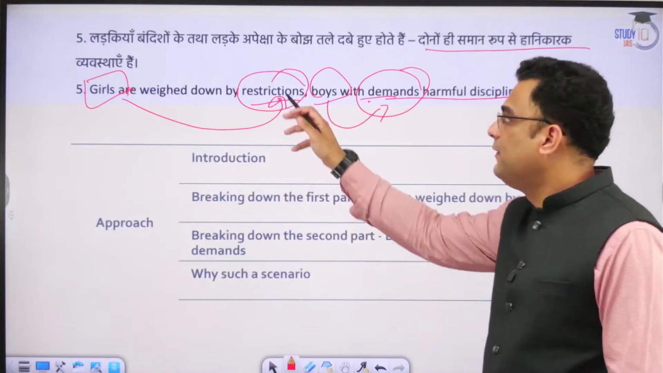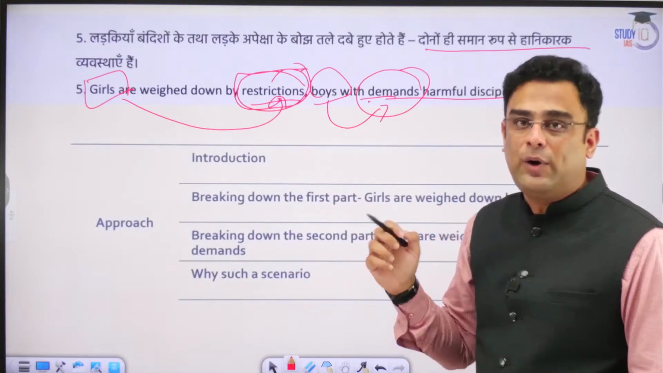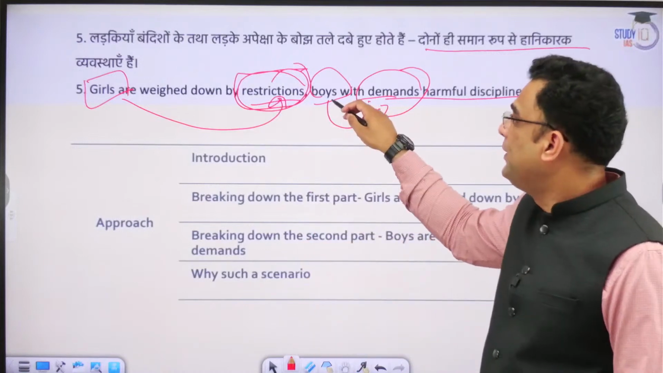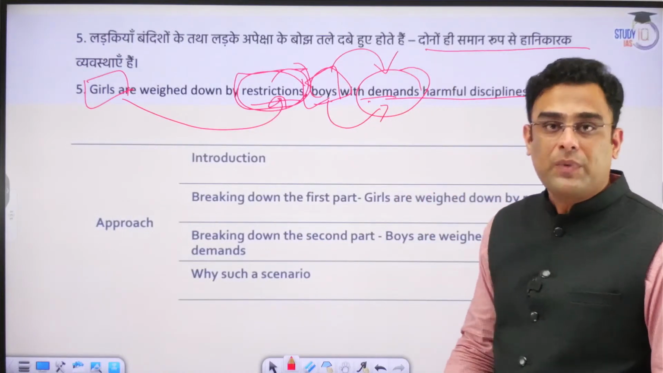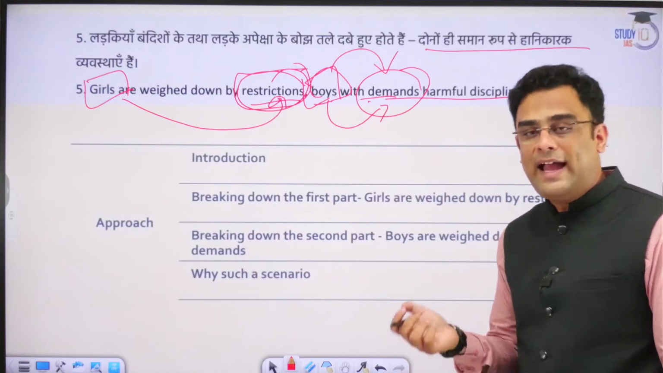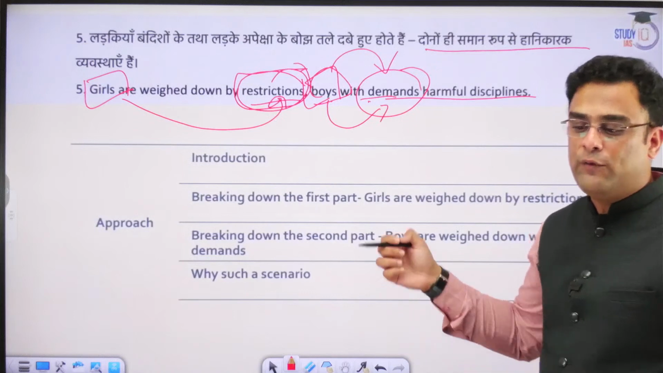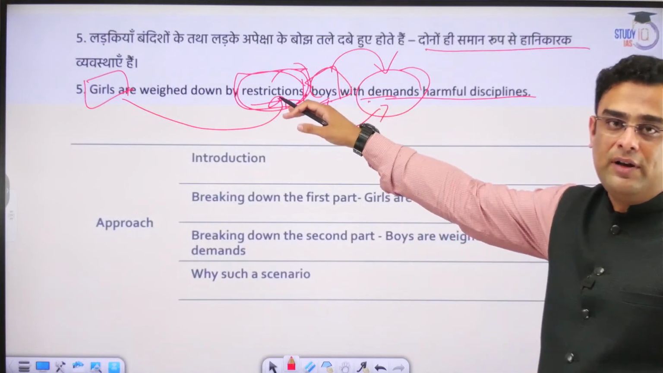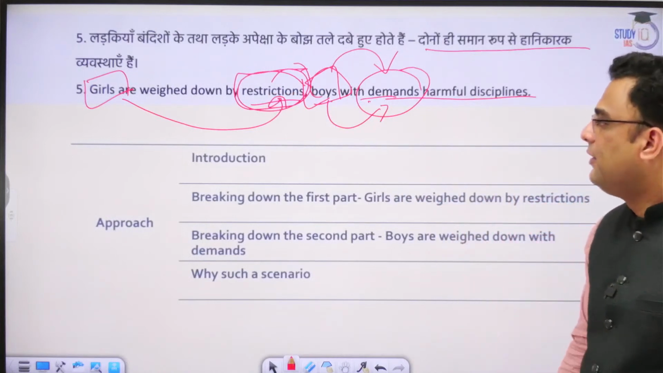So while girls face different types of restrictions, it is not as if the boys are free. Boys may not have the same sort of restrictions, but they are burdened with many different types of demands, and these demands play the same kind of inimical role for boys as restrictions play for girls. That is what the topic is trying to say.